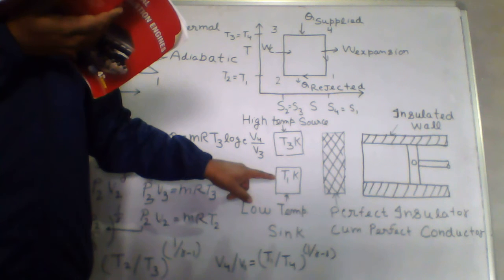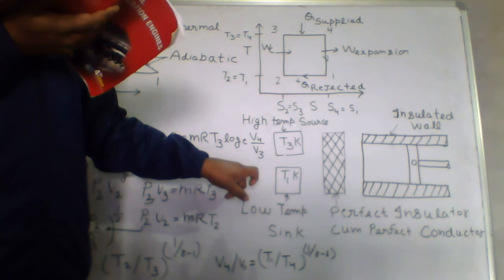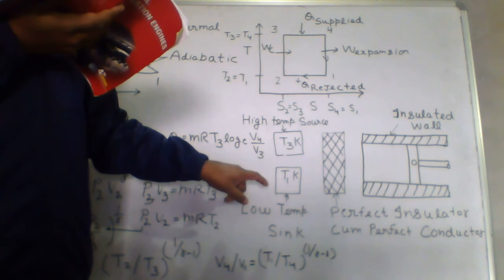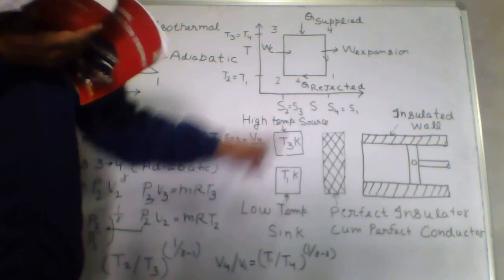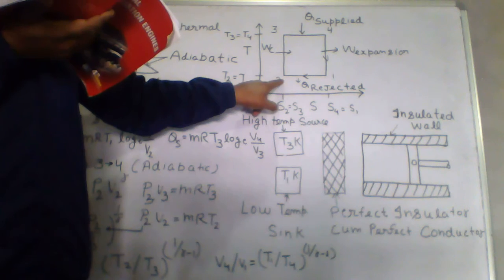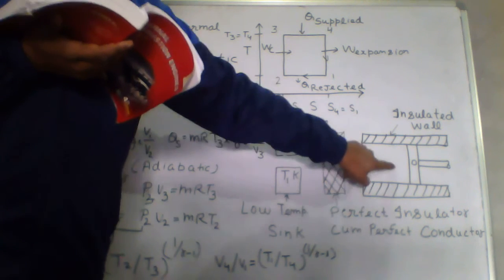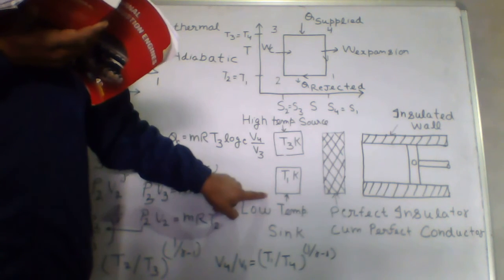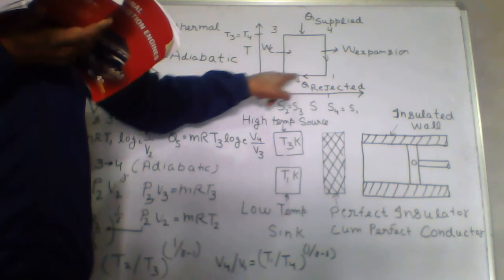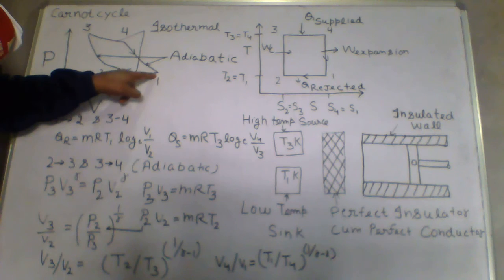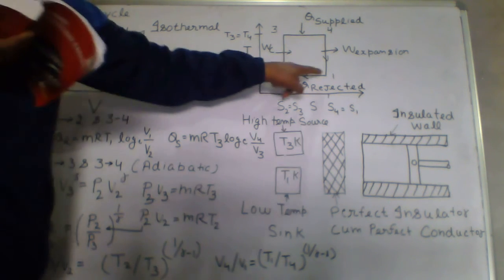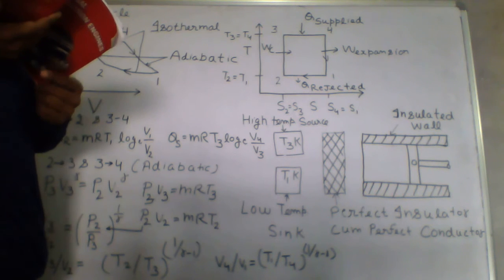Some heat is ejected to the sink without altering the temperature of the sink, and as a result the working medium is compressed from state 1 to 2. So 1 to 2 is your heat rejection. This working fluid will reject its heat to the sink. During heat rejection, your pressure will increase, volume will decrease, temperature remains constant.